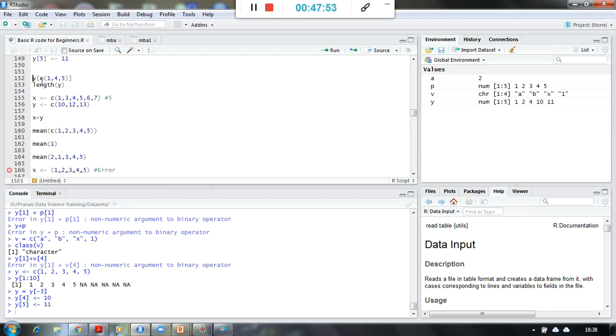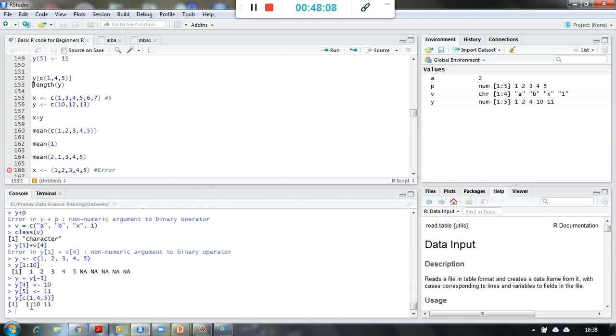Now if I want to fetch the first element, fourth element and fifth element, I would say it this way: y in square brackets, c of 1, 4, 5. So 1, 10 and 11, these are the values printed over here.